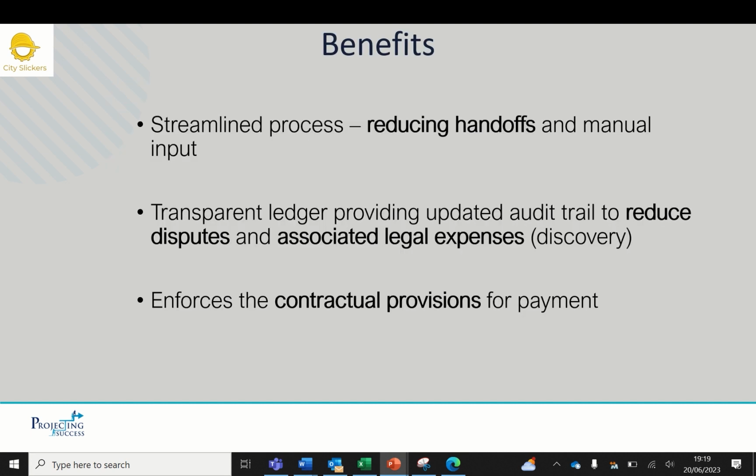If we then move on to the benefits, using blockchain creates a more streamlined process with reduced handoffs and manual inputs. The immutable aspect of a blockchain creates a transparent and auditable record of payment applications and what was certified against them. In the event of future disputes, this will reduce the time and cost of legal discovery. The ultimate benefit with a blockchain payment system is that the timescales stipulated for payments will be met.